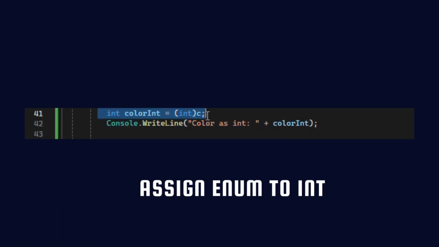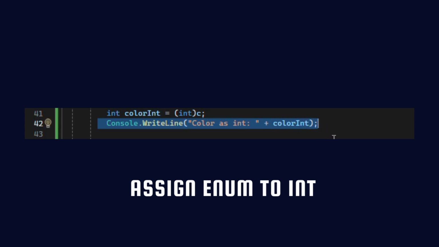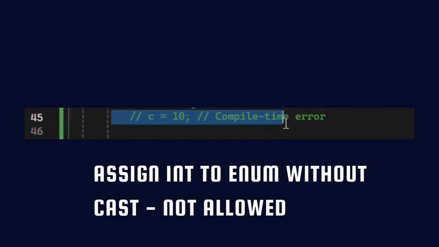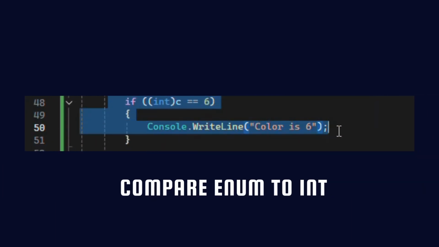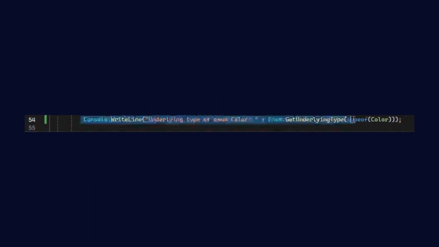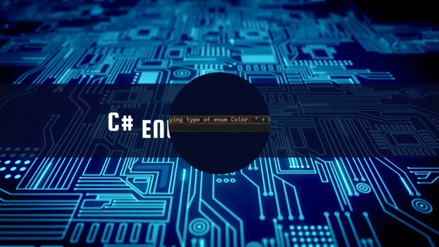Assigning enum to int requires casting. This is safer because it forces you to be explicit. Assigning int to enum without cast, not allowed. Comparing enum to int, allowed, but only with cast. Getting size of enum. C# doesn't expose sizeof, but you can use Enum.GetUnderlyingType to see the enums are backed by int by default.